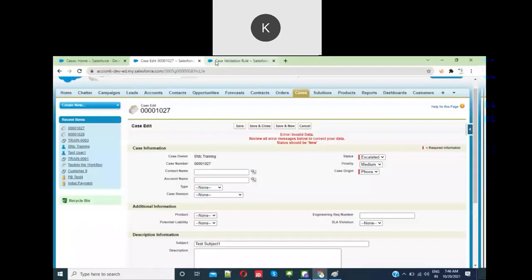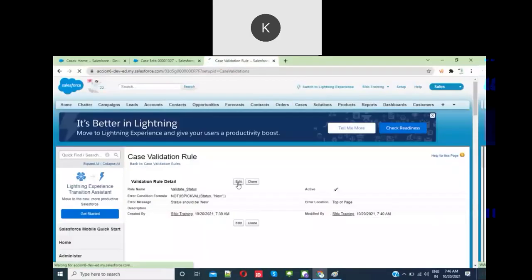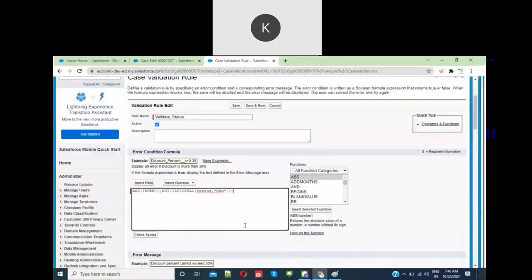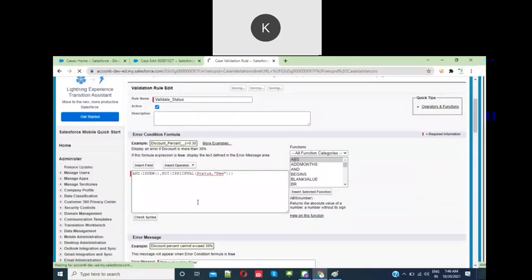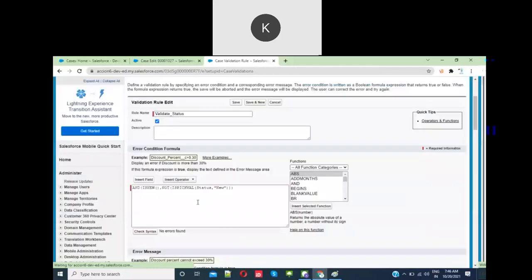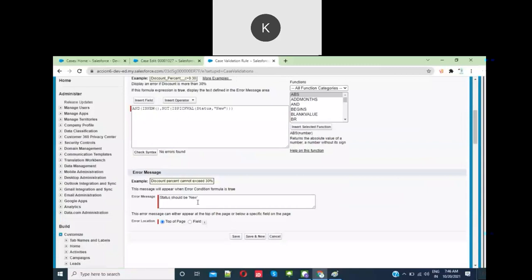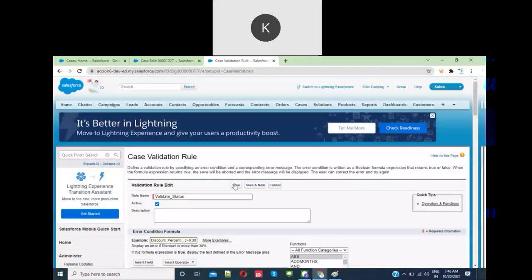You guys are not practicing, simply understanding. This is how you have to understand. Just check the syntax. Is there any error? Check, save it, and try to save.